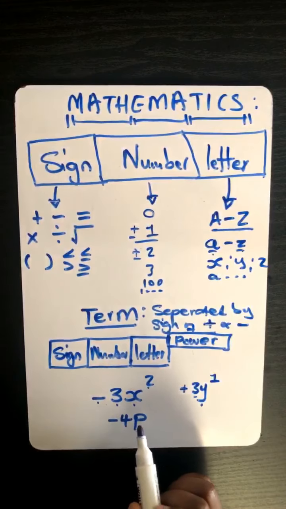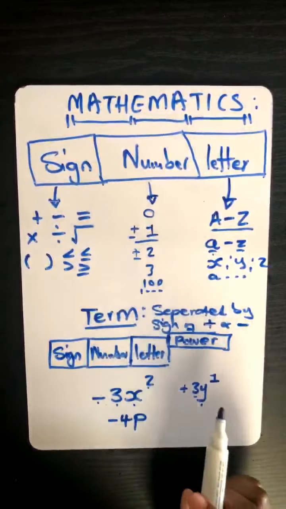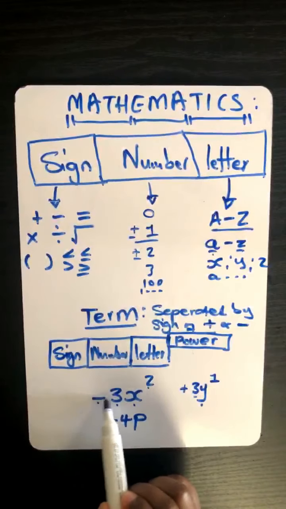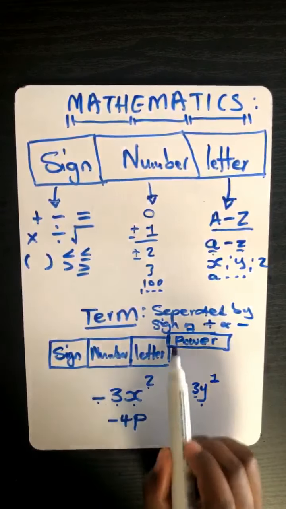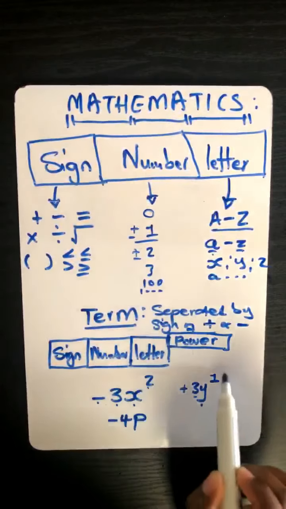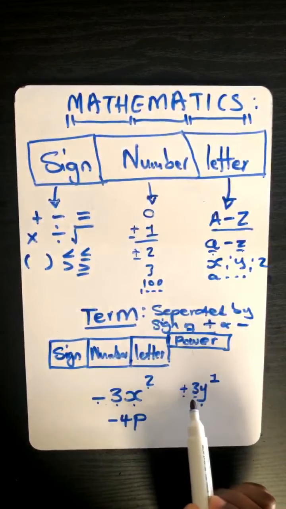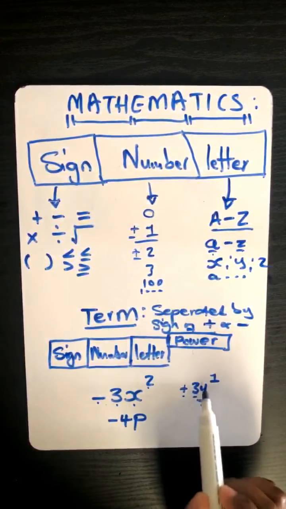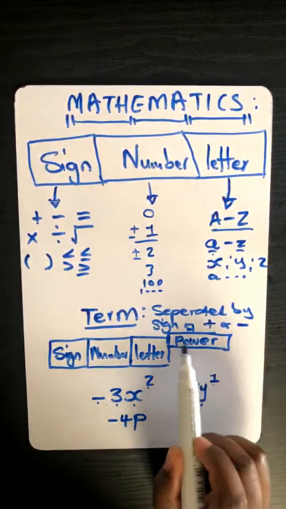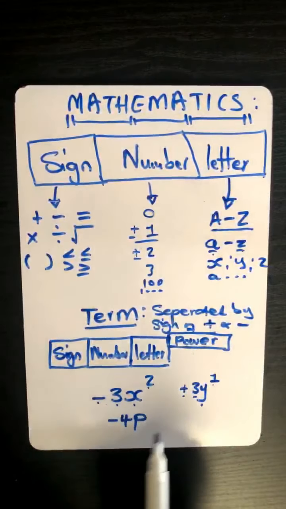So now you interpret it the same way I've interpreted those two. I'll just give an example. The sign for this one is negative, and then the number is 3. The letter is x. The power is 2. And then this one, we have a sign being positive, a number being 3, letter being y, and then power being invisible 1.